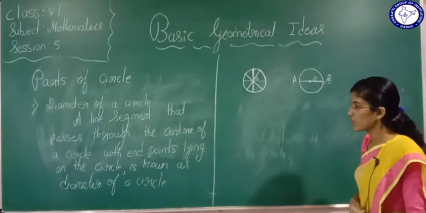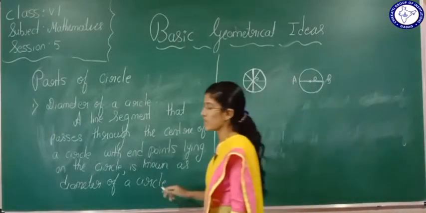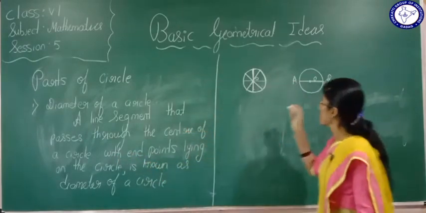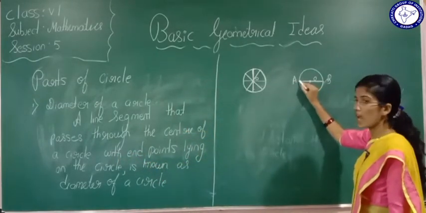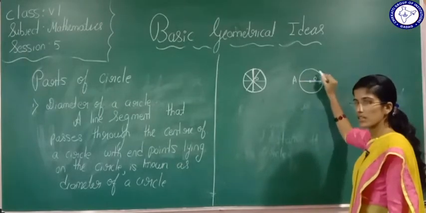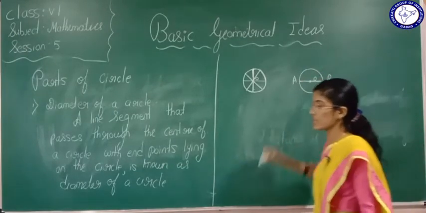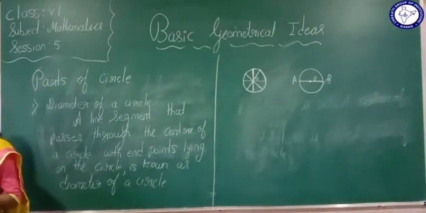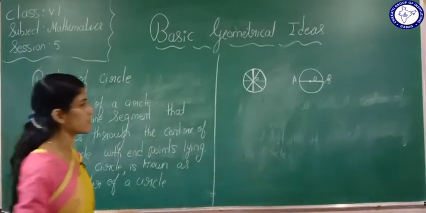Is it understood? This is nothing but a diameter, and again it is given with end points lying on the circle. So this line segment's end points are lying where? This line segment's end points are lying on the circle. Is it understood? This is the definition of a diameter of a circle. So next we will see chord of a circle.